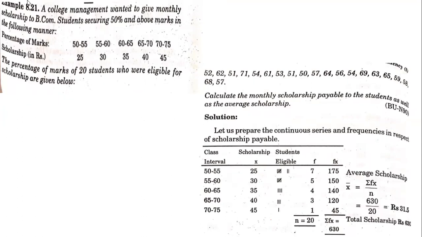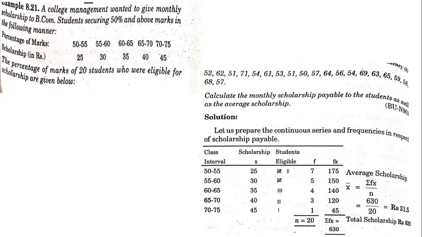Now this is a little bit different type of problem. You can see here the college management wanted to give monthly scholarship to BCom students securing 50% and above marks in the following manner. The percentage of marks is given here. So there is a range they have given here. So 50 to 55, 25 rupees is scholarship. So 55 to 60, 30 rupees scholarship, like that it is given.